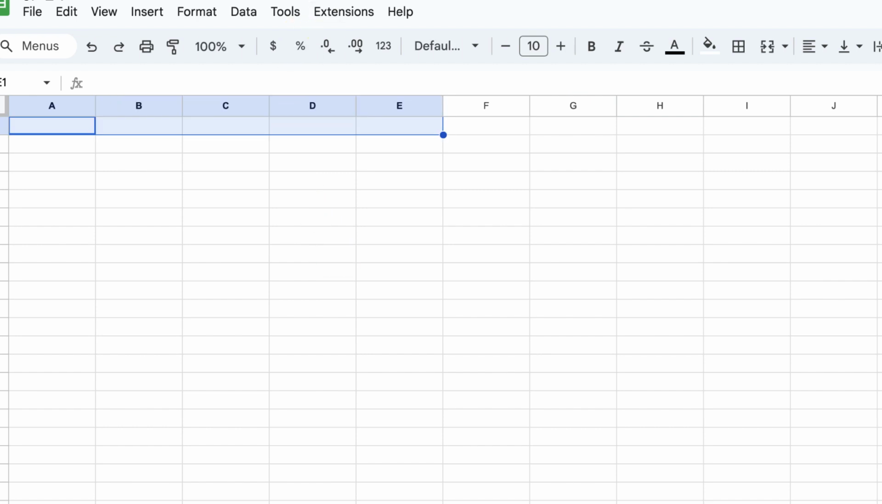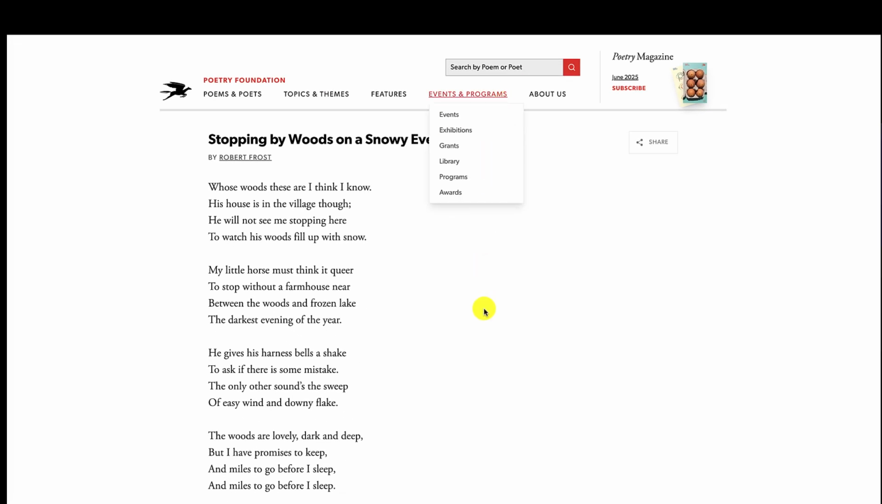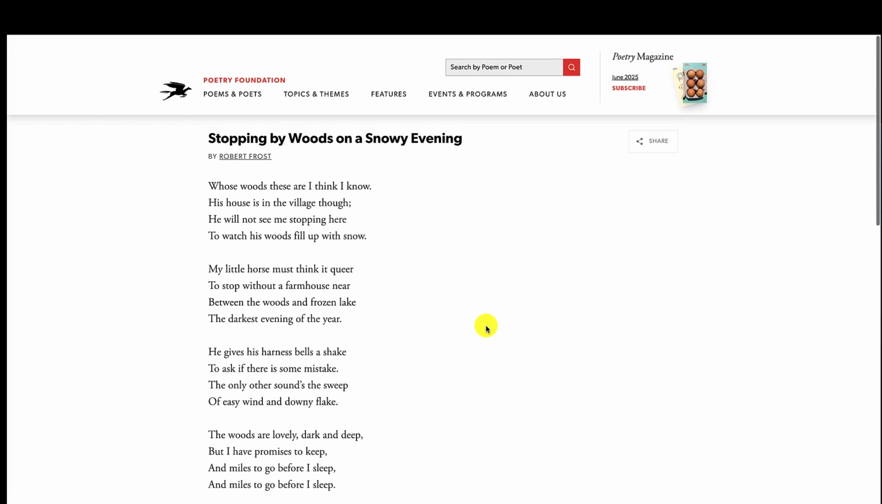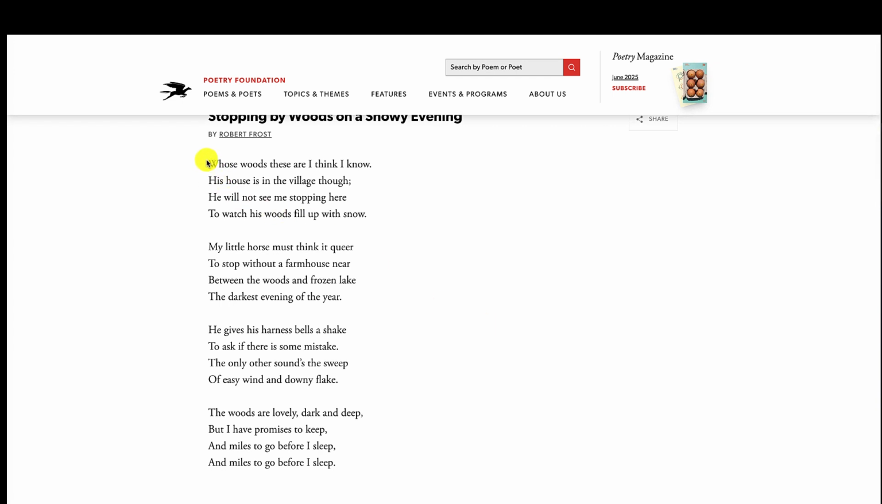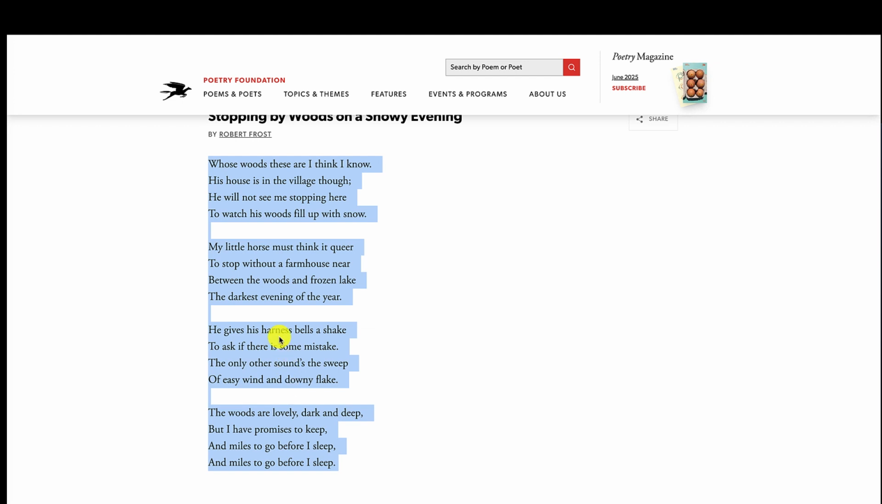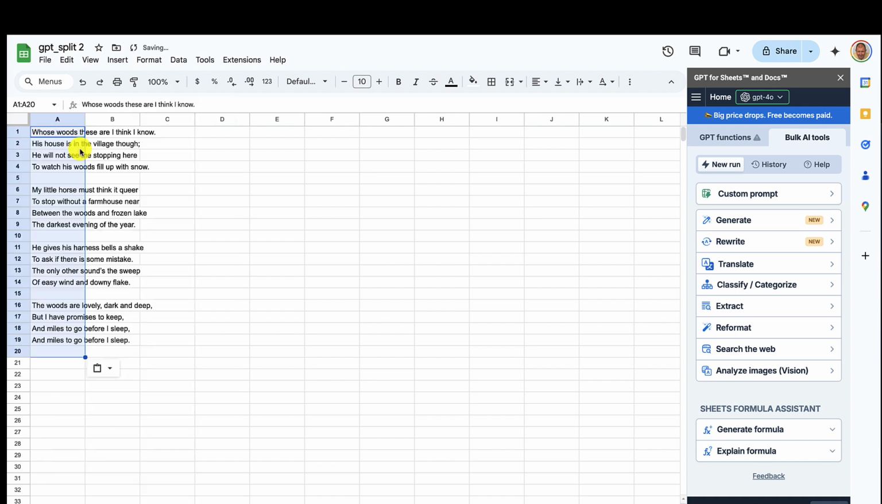And now I need to go to a website where I can get the poem and copy and paste it. So here's the poem on a poetry website, the Robert Frost poem, and I will select the text, right-click on it, left-click copy. Now I'll go back to my Google Sheet, click in the first cell, right-click, left-click paste,